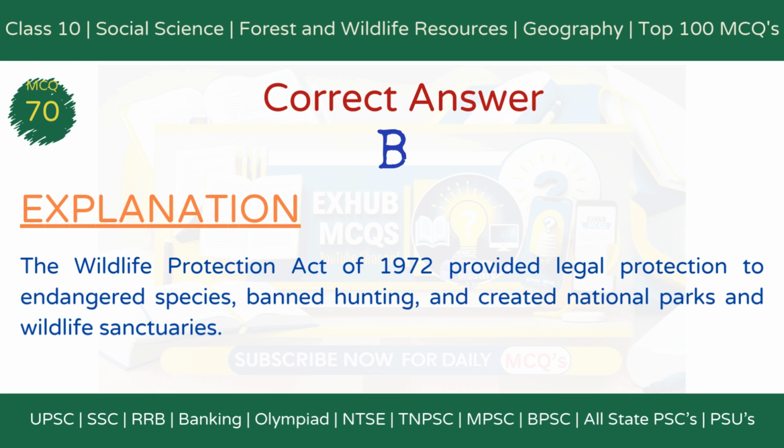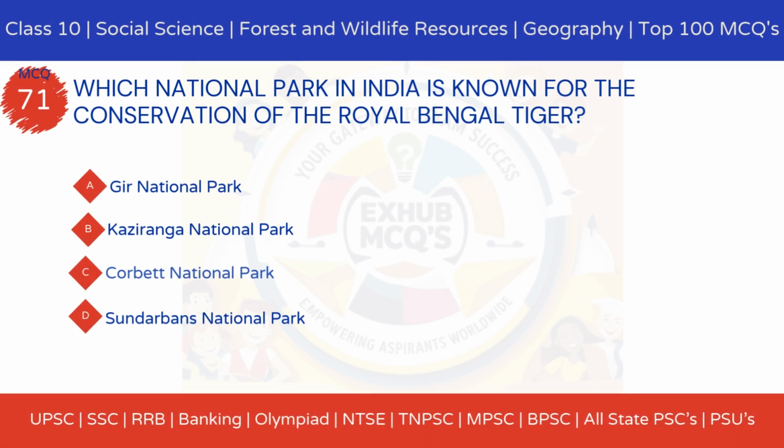Explanation: The Wildlife Protection Act of 1972 provided legal protection to endangered species, banned hunting, and created national parks and wildlife sanctuaries. MCQ 71. Which national park in India is known for the conservation of the Royal Bengal tiger? Option A, Gir National Park. Option B, Kaziranga National Park. Option C, Corbett National Park. Option D, Sundarbans National Park.